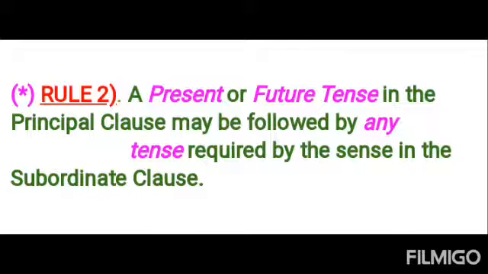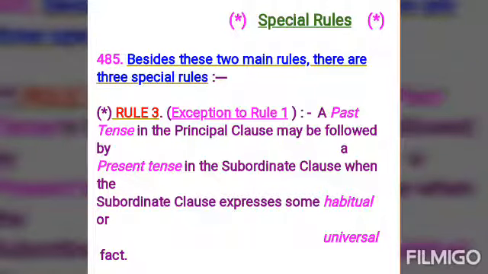Well, besides these two main rules, there are three special rules. And the first rule is, a past tense in the principal clause may be followed by present tense in the subordinate clause when the subordinate clause expresses some habitual or universal fact. Means, if the verb in the subordinate clause expresses some universal truth or habitual action, it is always in the present tense, even if the verb in the principal clause is in the past tense.